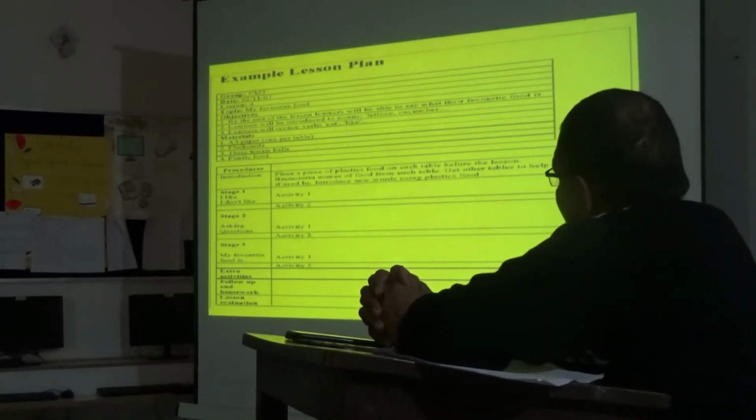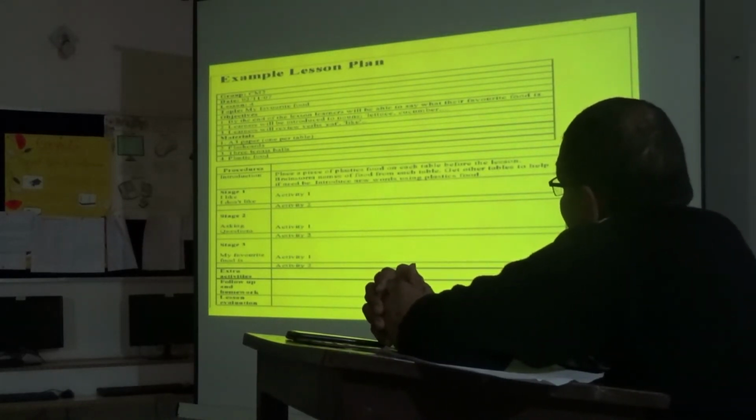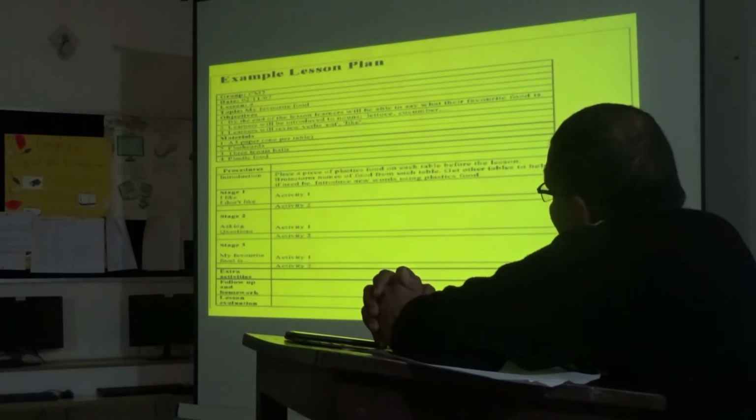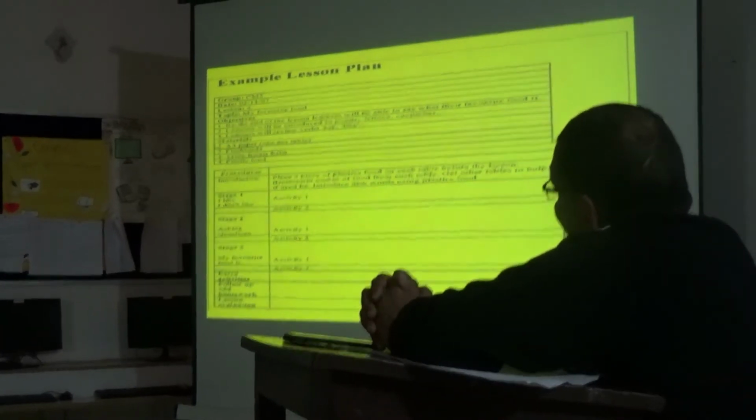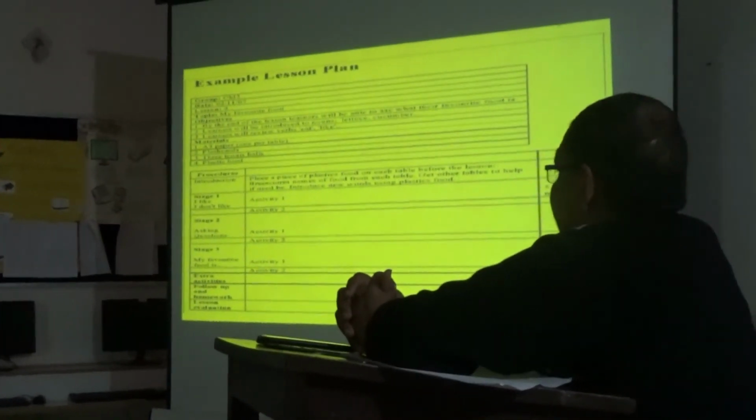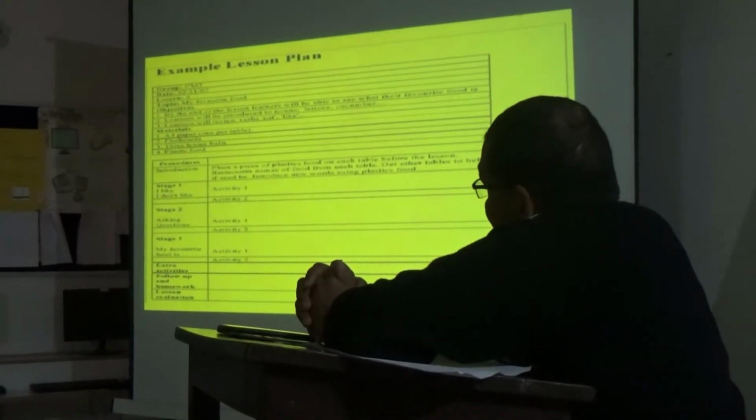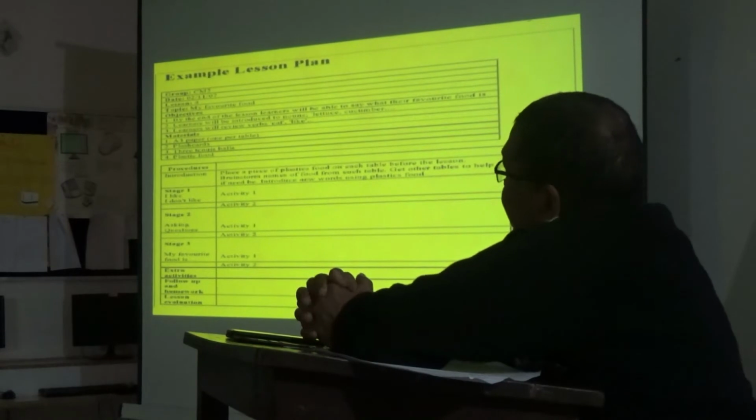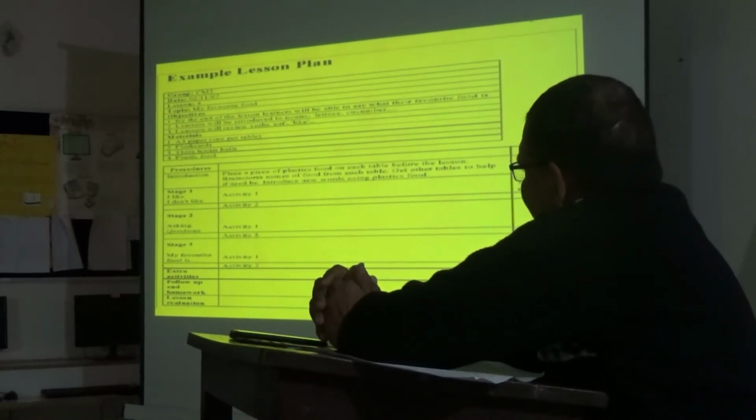Stage 1, I don't like, activity 1. Activity 2, asking questions related to activity 1. This means asking which food they like and which food they don't like. By asking questions related to activity 1, the students will tell what food they like and what food they don't like.